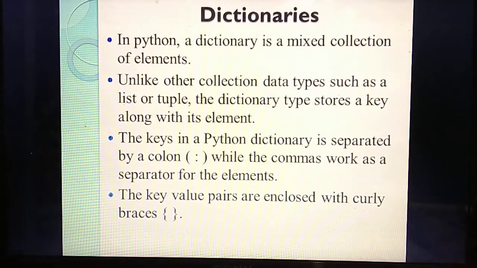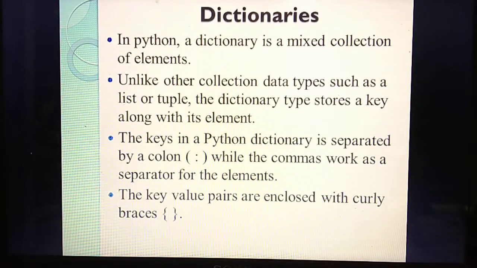What do you mean by a collection of elements? A lot of elements you can store inside the dictionary. Multiple data types can be stored. What do you mean by multiple data types? Integer, float, character, string. Any data type you can store inside the dictionary, likewise list and tuple.